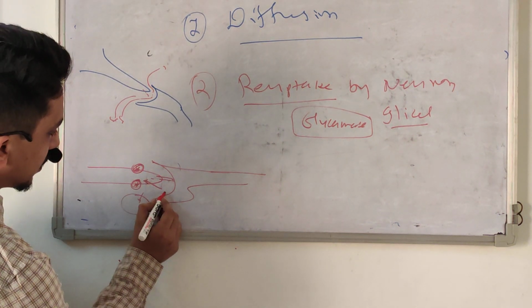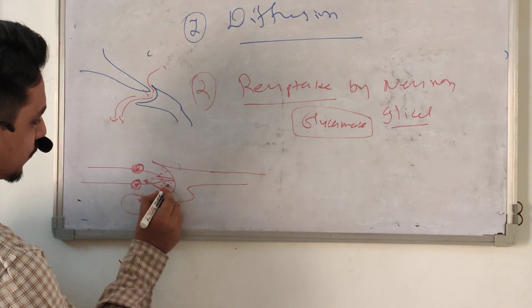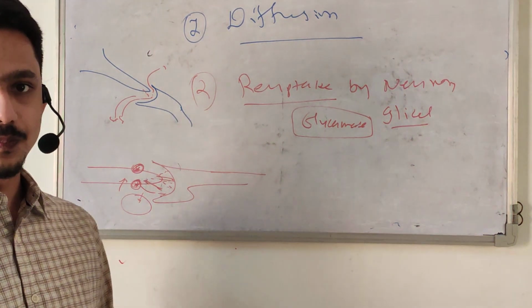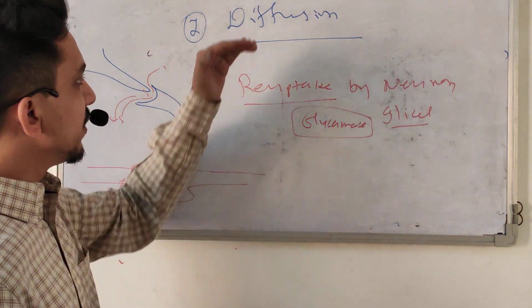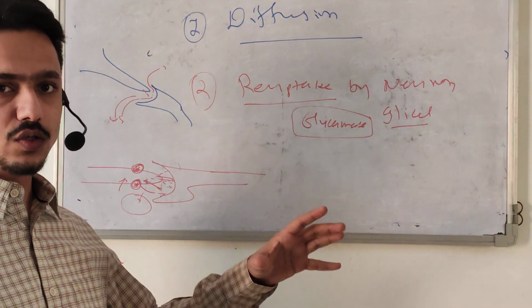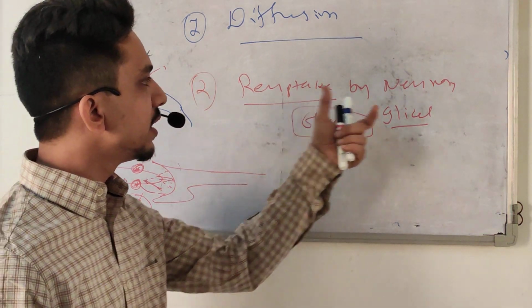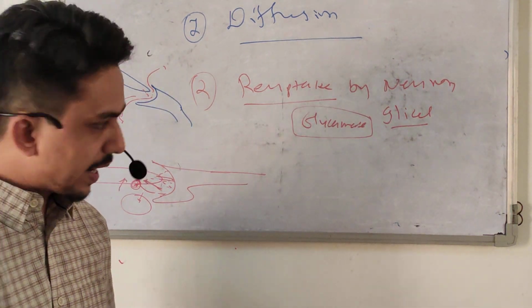So whenever the transmitter is exhausted or finished, it is reuptaken by the axon terminal. Either they diffuse into the surroundings, so they are diluted and no longer act, or they are reuptaken by the neuron, and third,